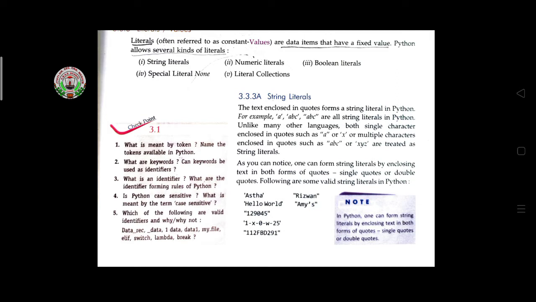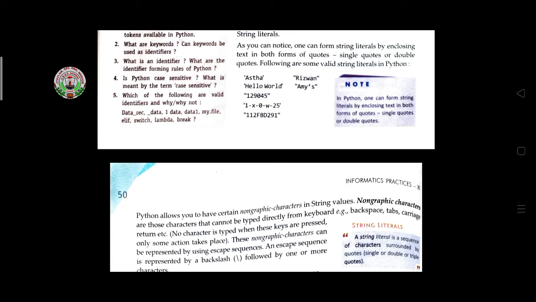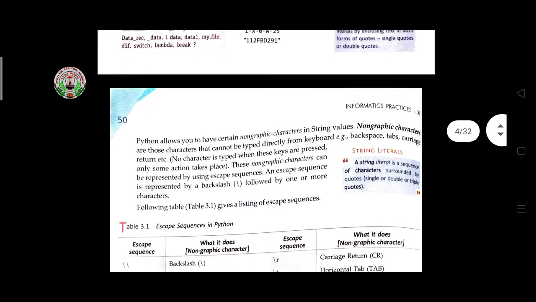As you can notice, you can form string literals by enclosing text in both forms of quotes, single quotes or double quotes. Following are some valid literals in Python. The example is given here: Astha is enclosed with single quotes, and Rizwan is enclosed with double quotes. Let us learn more about this.